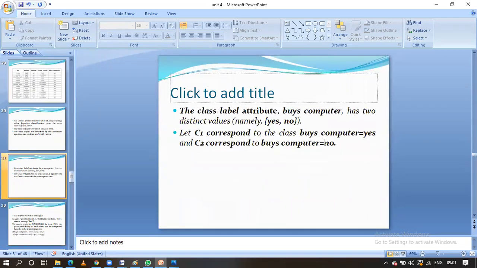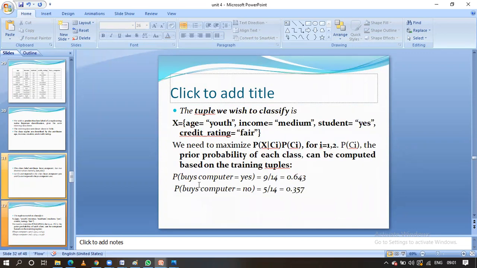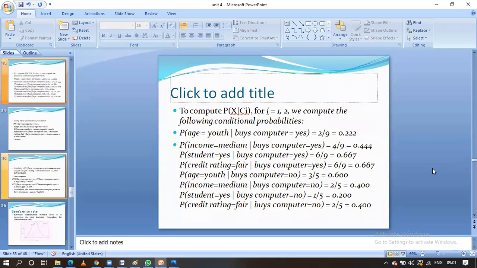C1 corresponds to the class buying a computer equal to yes, and C2 corresponds to the class buying a computer equal to no, guys. Okay, clear? First we have calculated C1 and C2, now we have to calculate this one, and finally we have to multiply everything, that is the Naive Bayesian classification.